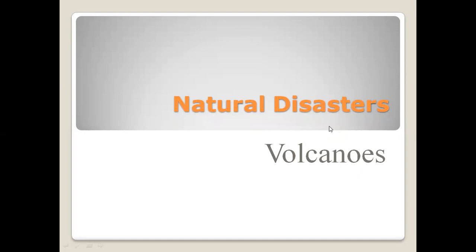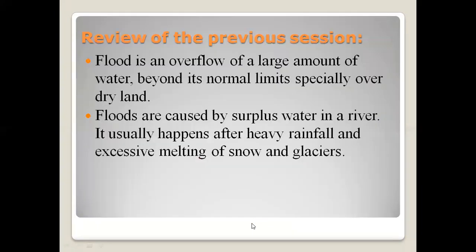Students, as you know, we have started our chapter on natural disasters, and in the previous session we learned about floods. In today's session we will learn about another natural disaster, that is volcano. So let's have a quick review of the previous session about floods first.